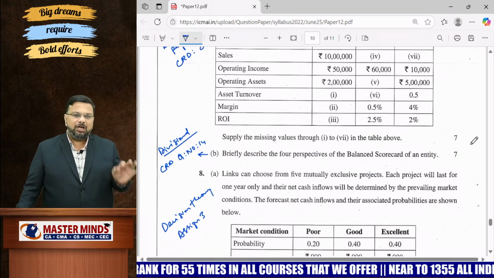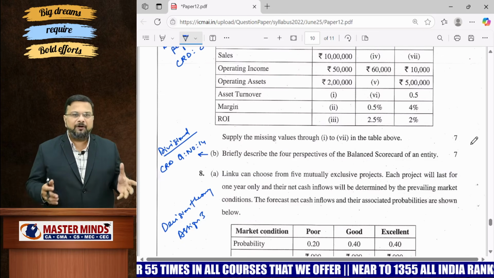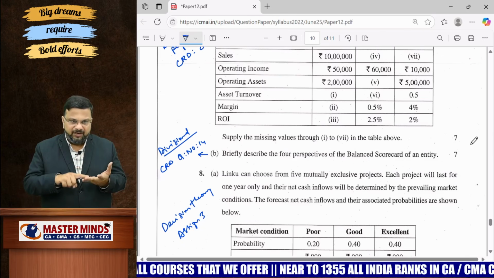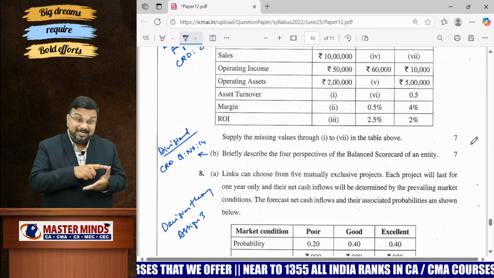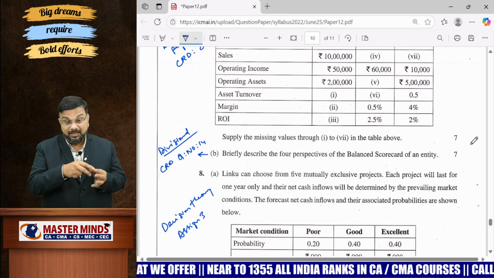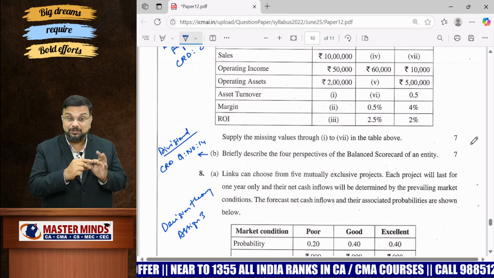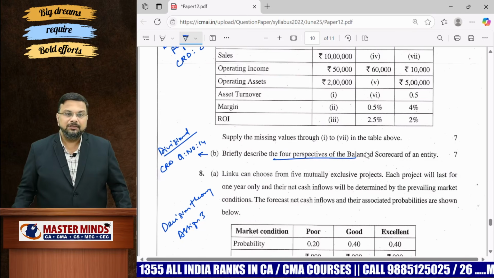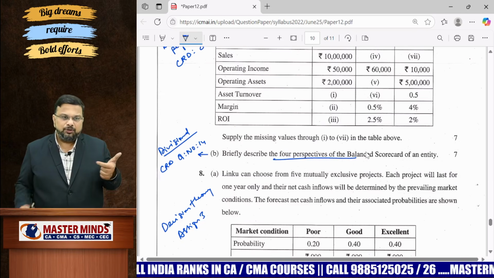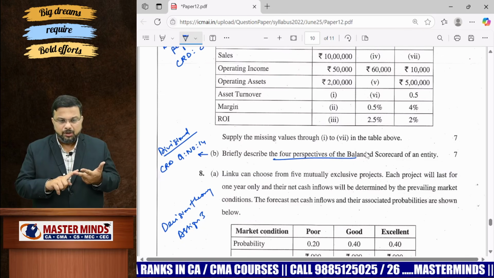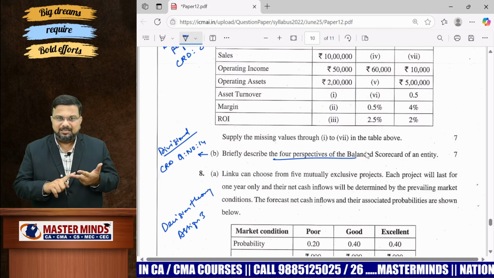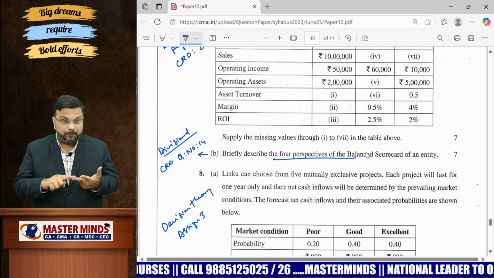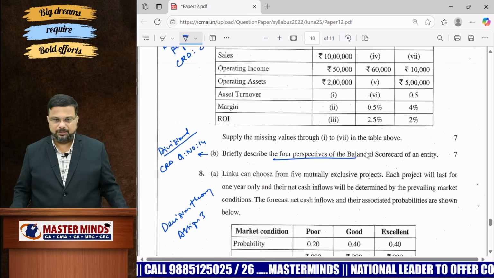One of the key concepts, key models, when it comes to divisional performance, you have different topics: DuPont analysis, return on investment, EVA, learning curve, decentralization, balanced scorecard. These two are theoretical, decentralization and balanced scorecard. And they have posed a question on balanced scorecard. Very, very important question. The 4 perspectives of balanced scorecard: financial, customer, internal process, and learning and growth. These are the 4 perspectives, 7 marks.